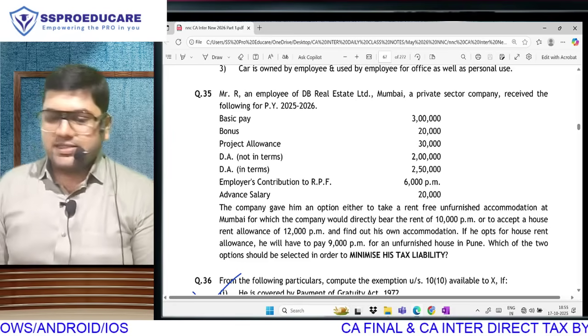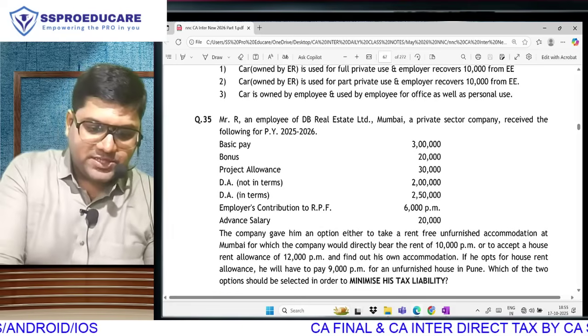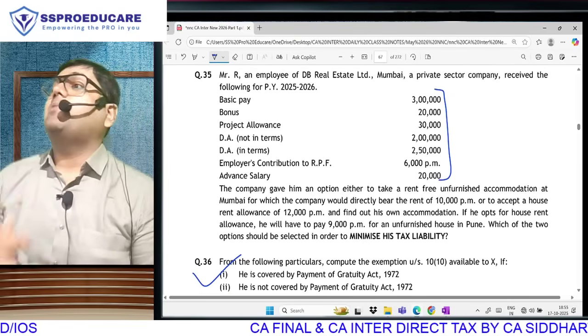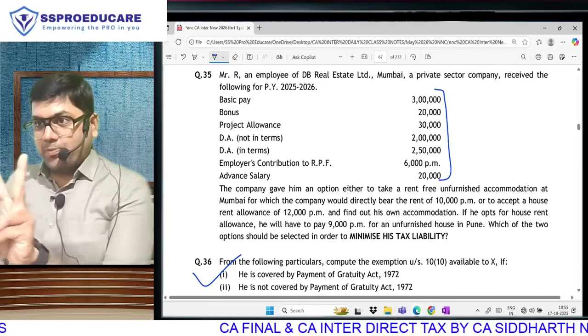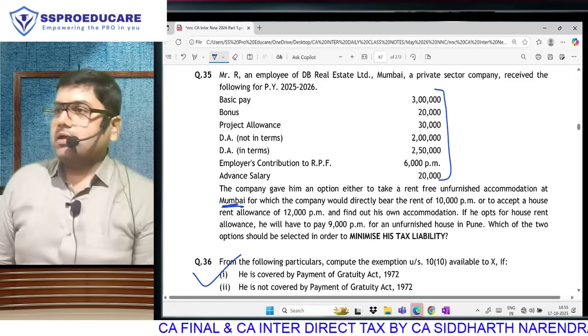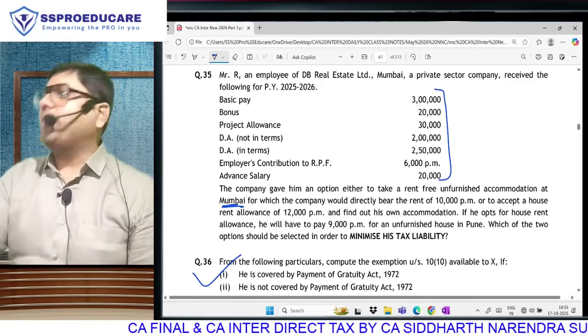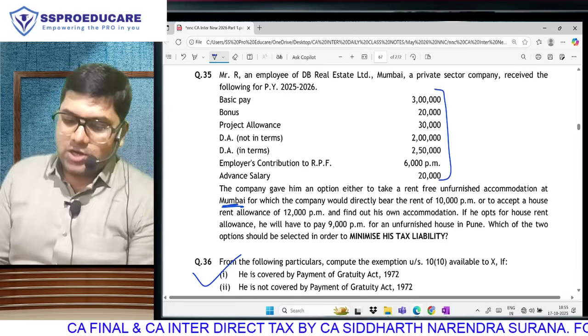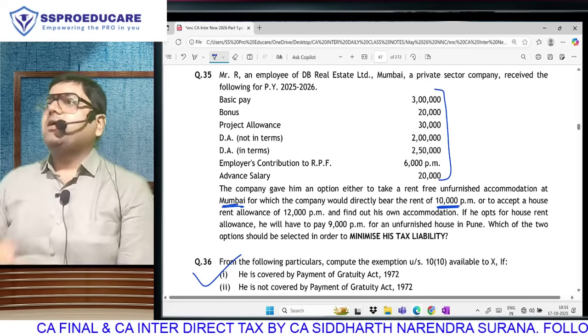So first, understand the question. Employer has already given you these many things. After this, now the question came about your housing, where you have two options. One, I will give you a house. Where is he giving you the house? Mumbai. If he is giving you the house, there won't be any money flow. He won't give you money. You don't have to pay anyone. He will pay the landlord. How much he has paid the landlord? 10,000. And you can enjoy.